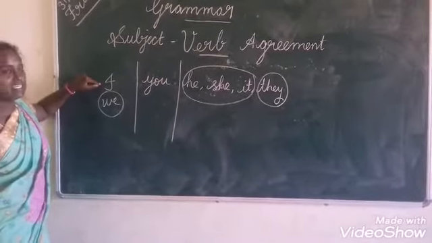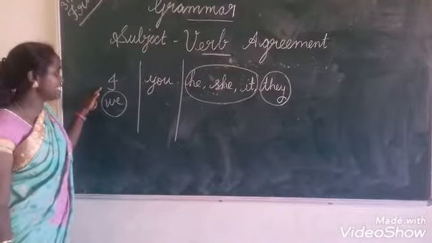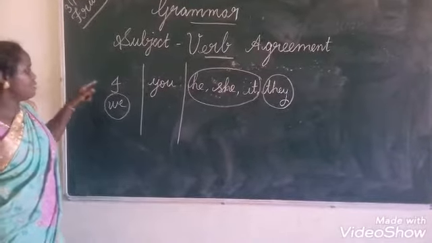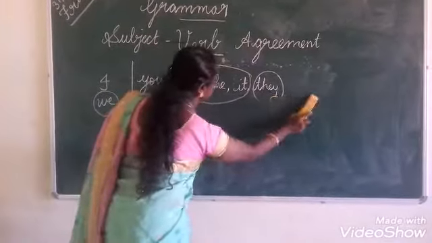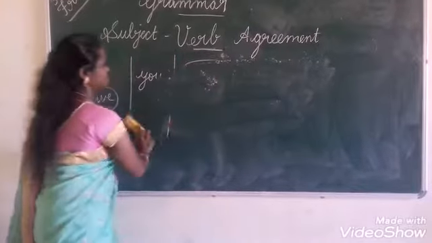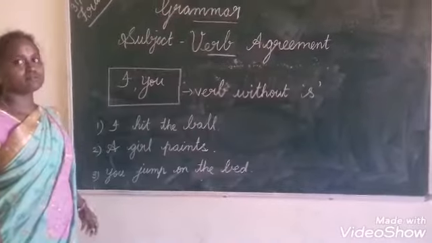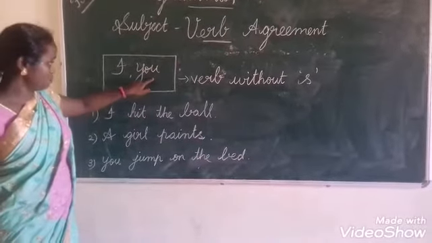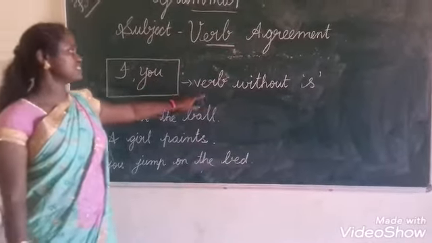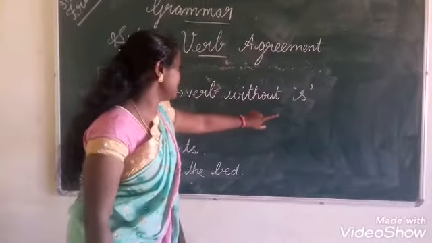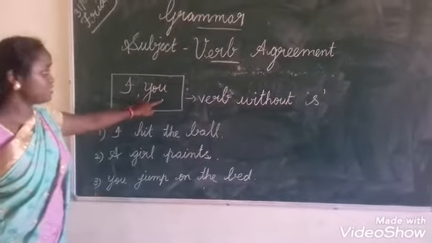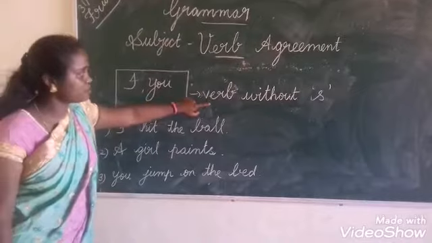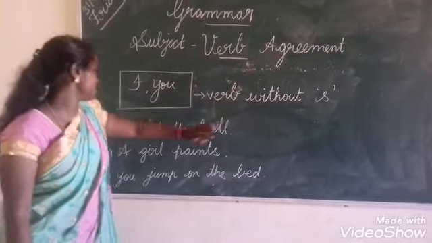I is singular. So, now we will see about the special case. Listen here. For I and you, you have to use the verb without s.